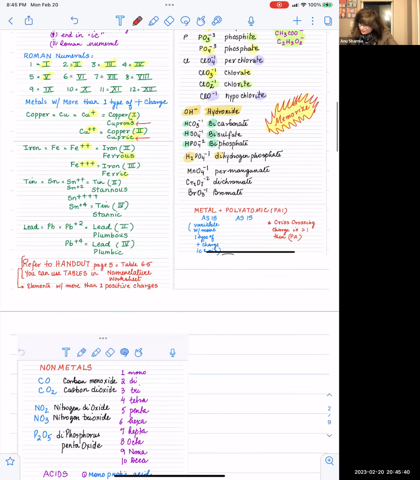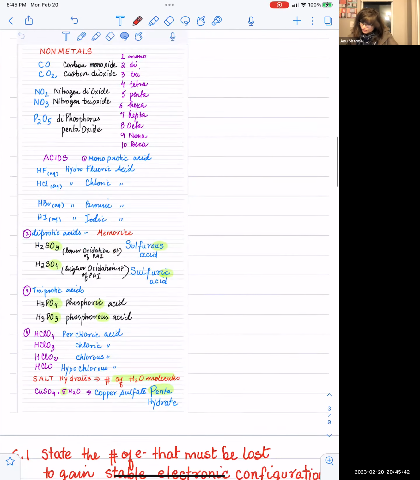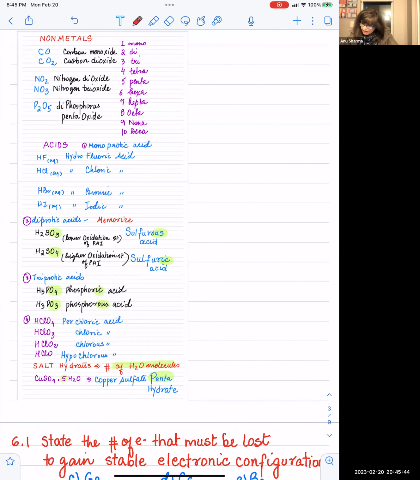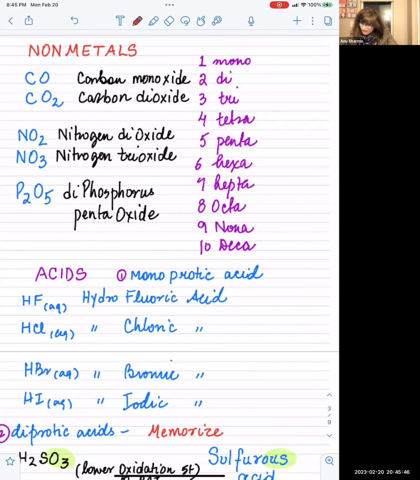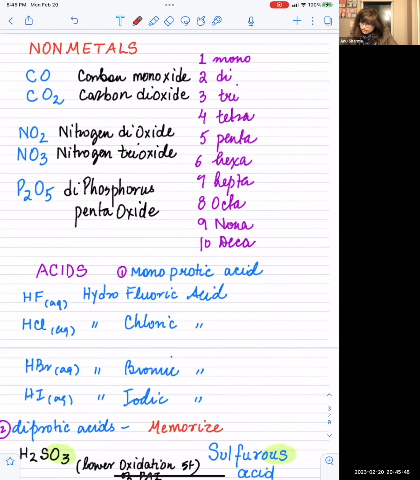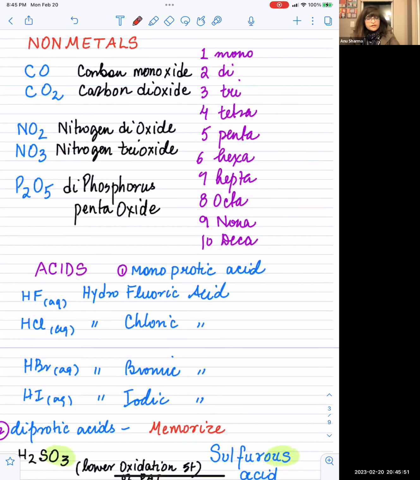Now, when we name the nonmetals, look at the naming of the nonmetals. Here, the naming of the nonmetal is very simple. The terminology di, tri, tetra applies to the nonmetals. So 1 means mono, 2 is di, 3 is tri, 4 is tetra, 5 is penta, 6 is hexa, 7 is hepta, 8 is octa, 9 is nona, and 10 is deca. Okay, so we are going to use these terms.